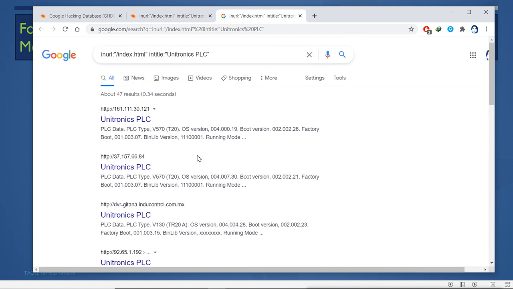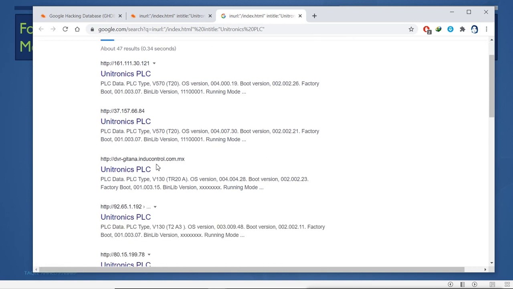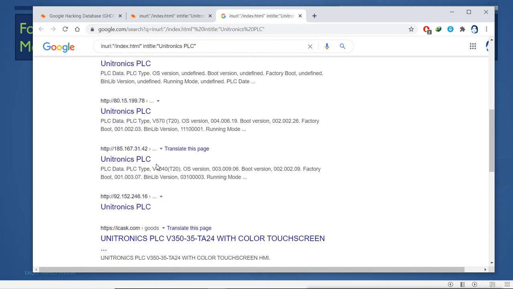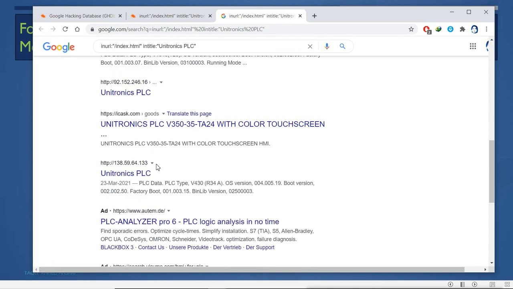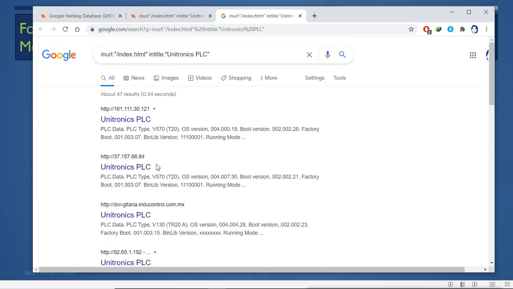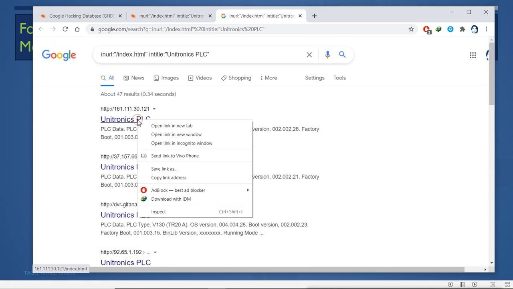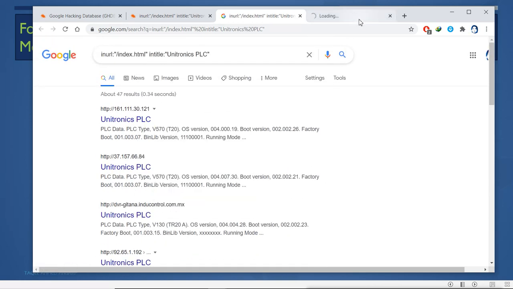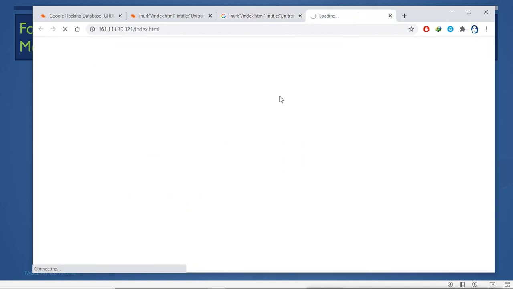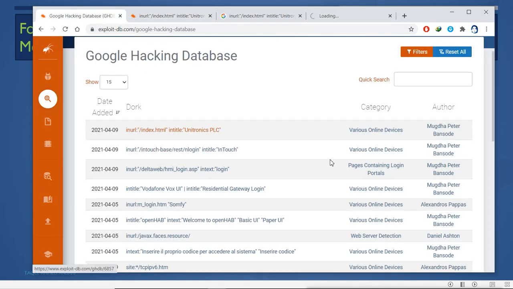Now you see these are the results. It is related to Unitronics, and these are different IP addresses of online devices. Let me open one link. Just like that we have others also. These are various online devices.